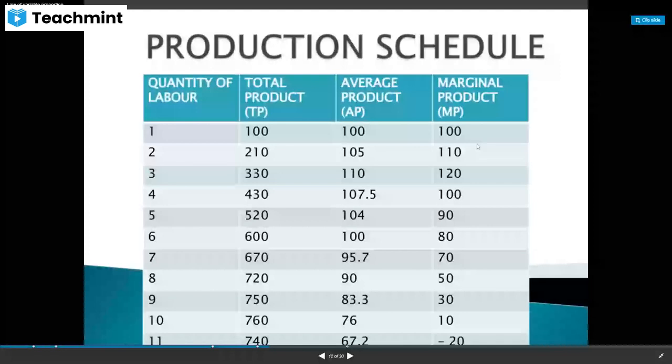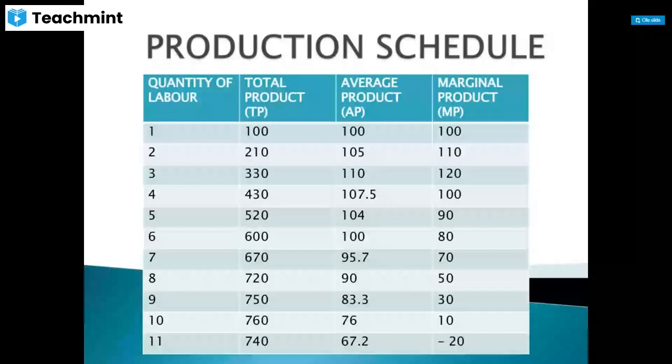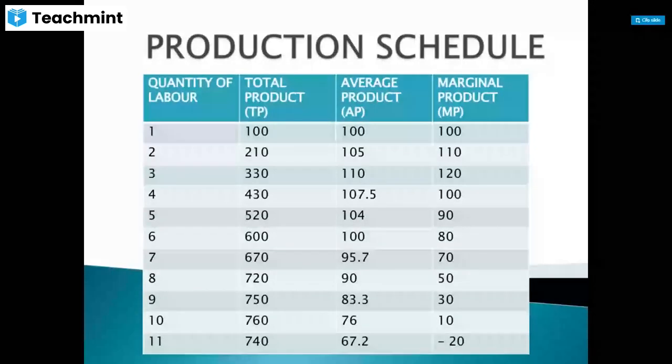And here, what is marginal product? Marginal product means TPn minus TPn minus 1. So, with the additional laborer, how much is the change in the total product, that we are explaining as marginal product. So, either you can use the formula delta TP by delta Q, or TPn minus TPn minus 1, like that also.